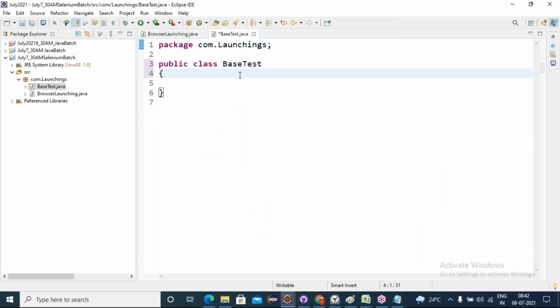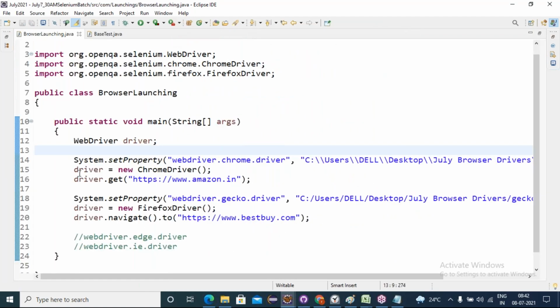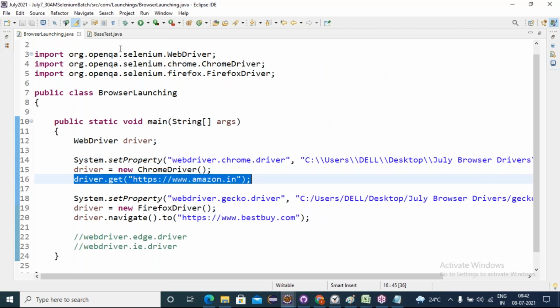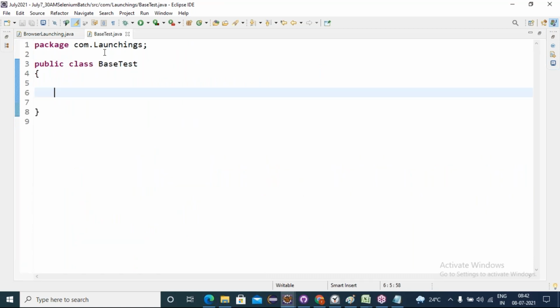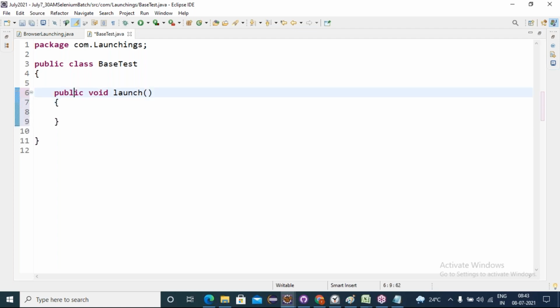Here I will define two methods. One is for launching a browser and one is to navigate to the URL. Browser launching is a common activity, and navigating to an address is also a common activity. Which browser to launch I must tell, right?